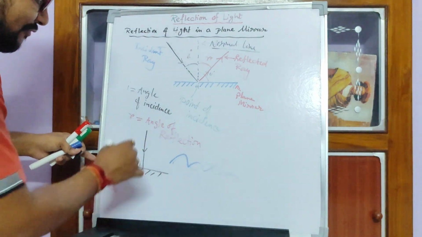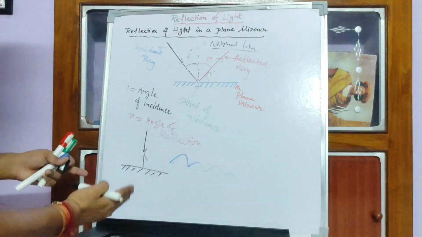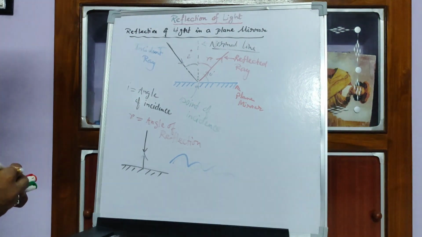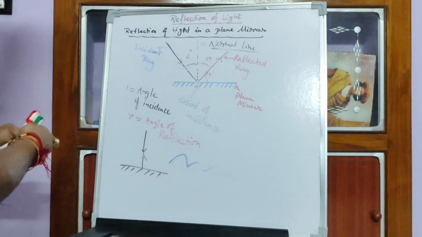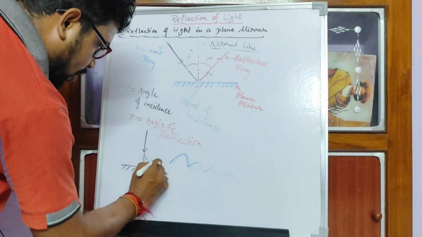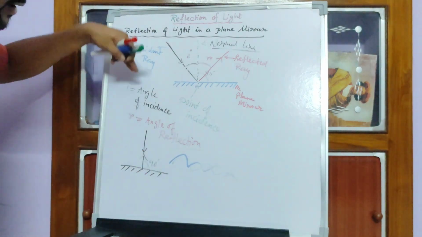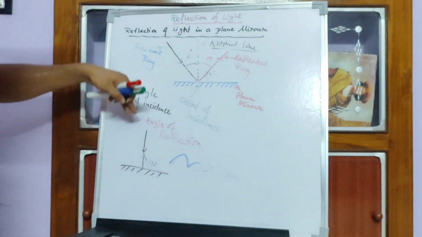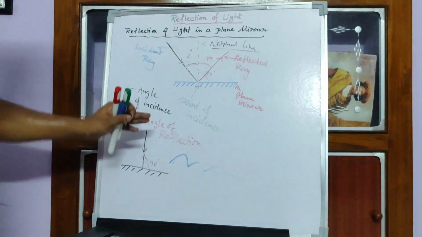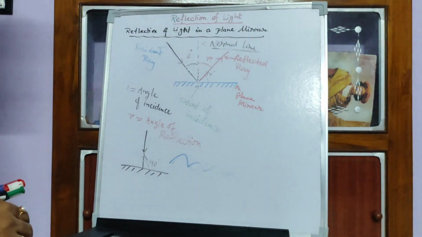Remember that in such cases, the reflection will retrace the same path, that means it bounces back. So whenever the incident ray makes 90 degrees with the mirror surface, it is called normal incidence. In a normal incidence, the reflected ray also bounces back along the same path. This is a special case, so remember that.